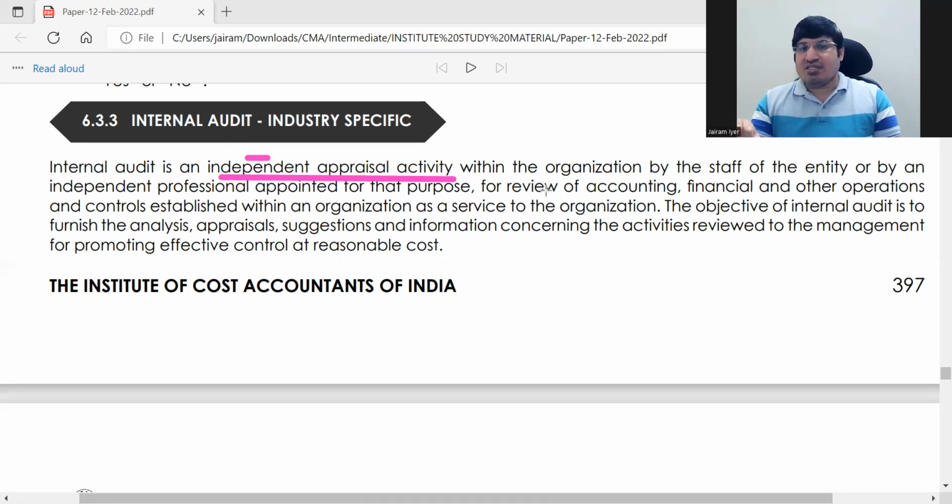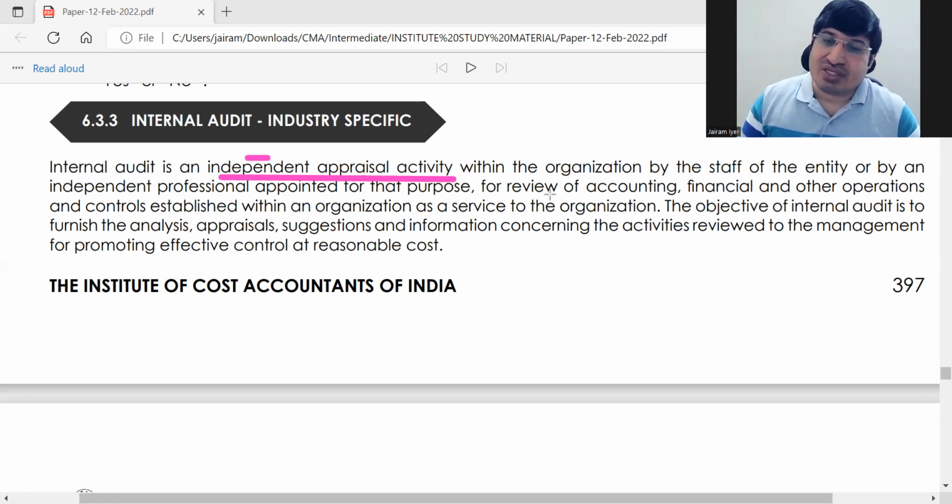Employees, at the end of every year, have their appraisal done. That means showing what their performance was compared to their goals. If you have worked somewhere, you would know the word appraisal. Appraisal means seeing how well you have done compared to your standard or goal. Similarly, internal audit is an independent appraisal activity by which it is seen how well the staff of the entity has done.